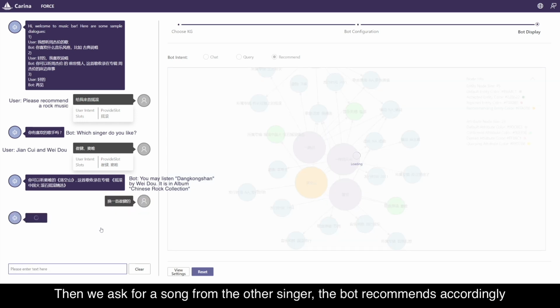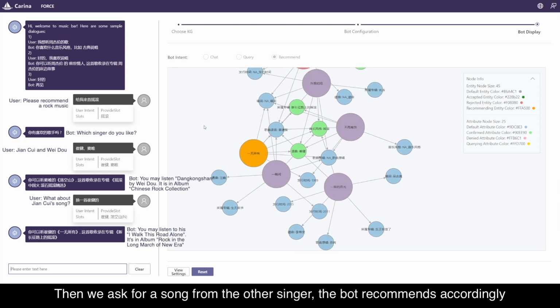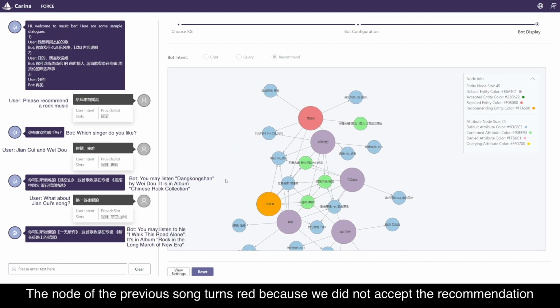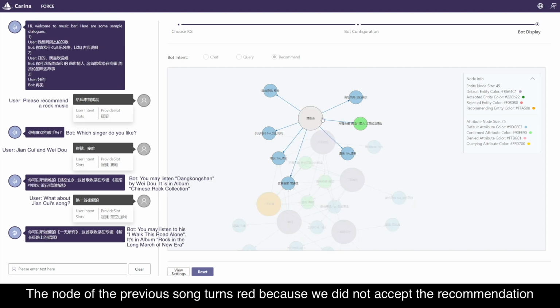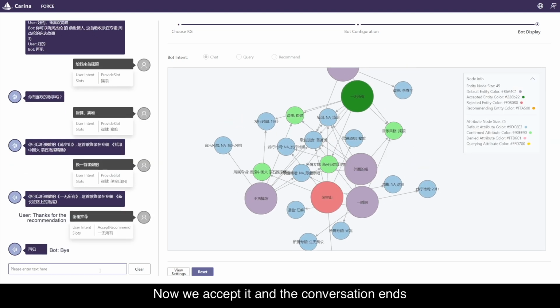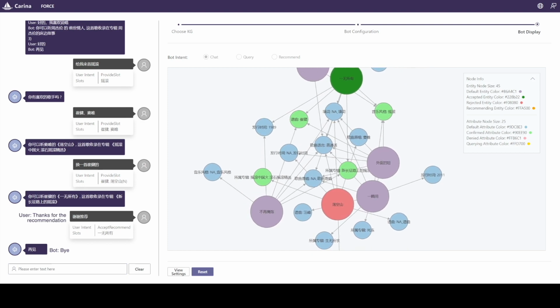Then we ask for a song from the other singer. The bot recommends accordingly. The node of the previous song turns red because we did not accept the recommendation. Now we accept it and the conversation ends.